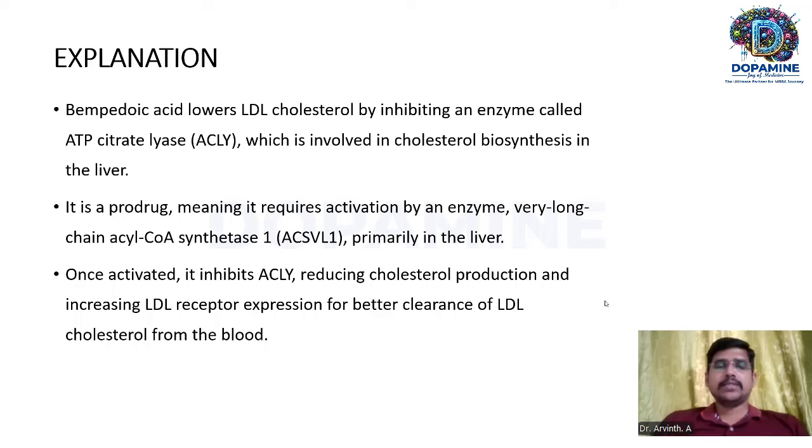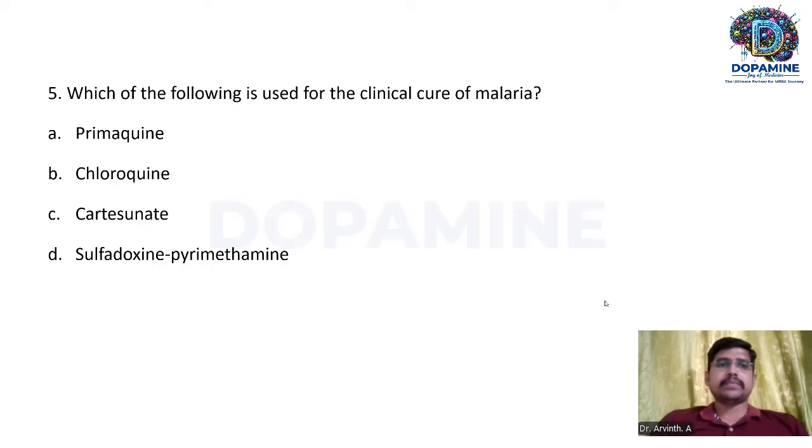Bempedoic acid is also a drug used for dyslipidemia. And if you look at the other options, HMG-CoA reductase, this enzyme is inhibited by the drug statins, which are the commonly used drug for dyslipidemia. So this is also one easy question. Moving on to the fifth question.